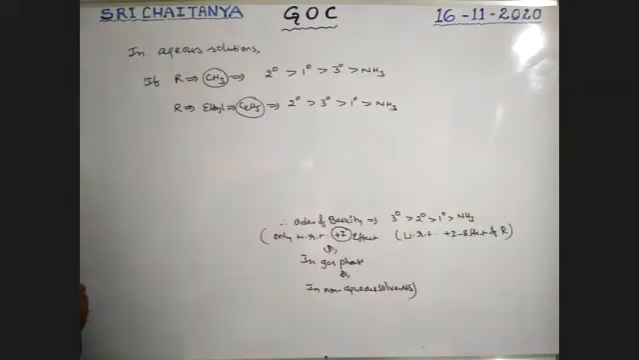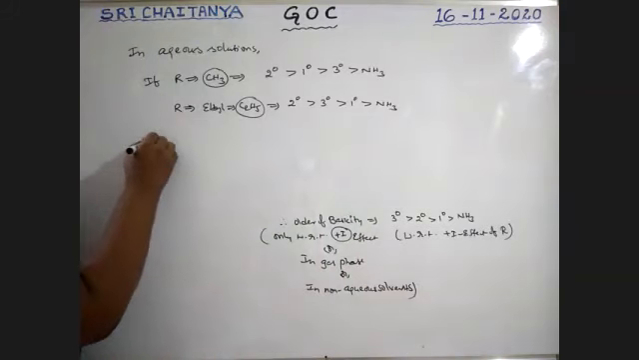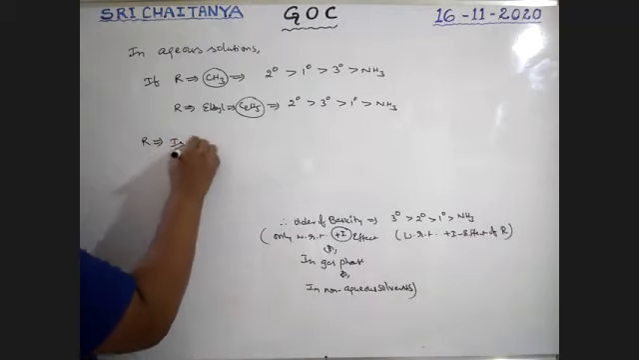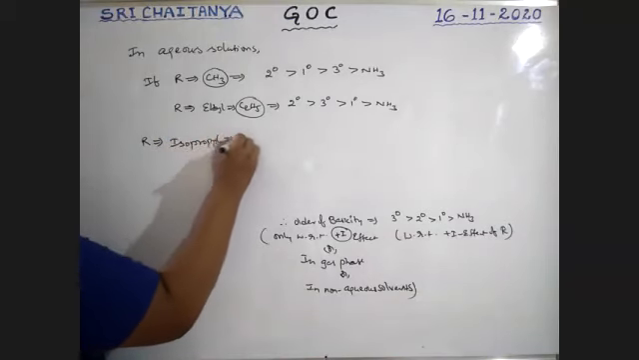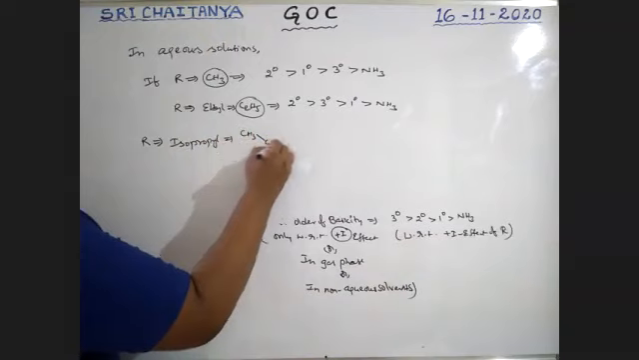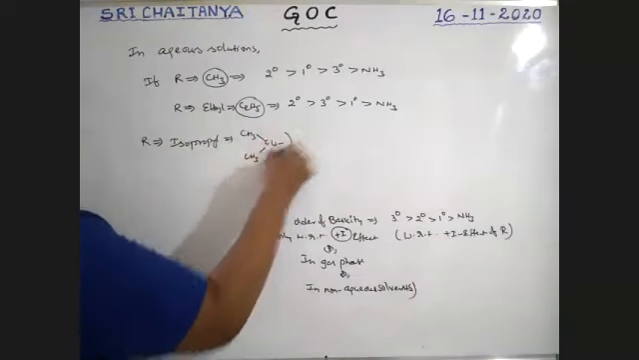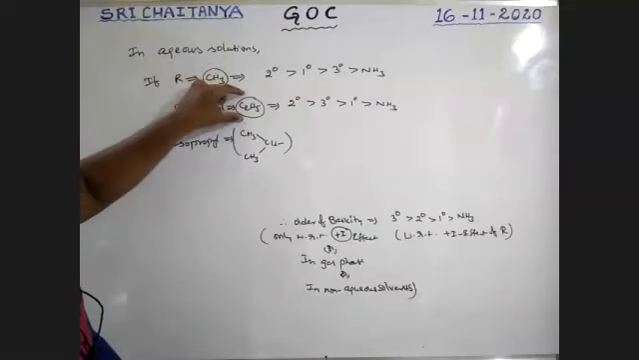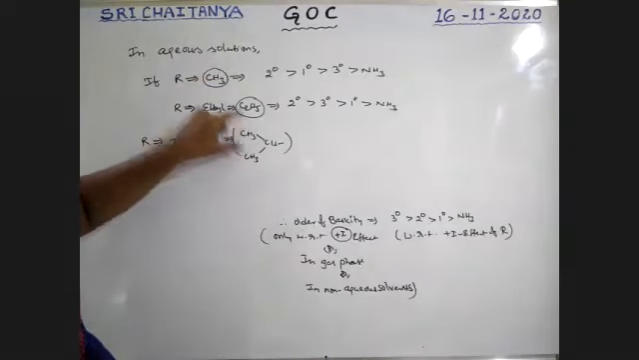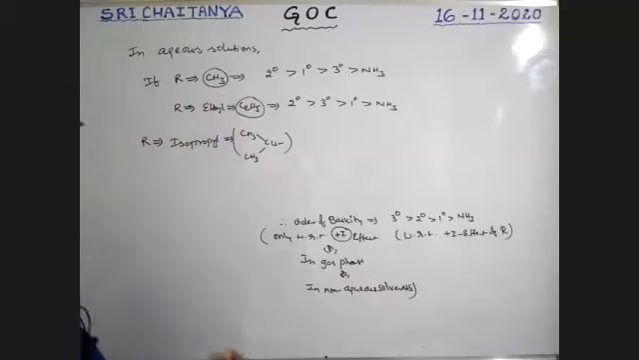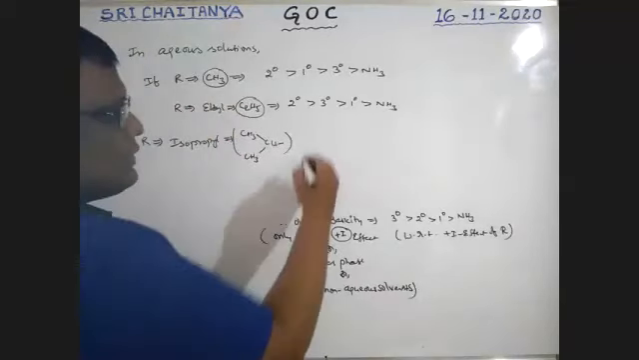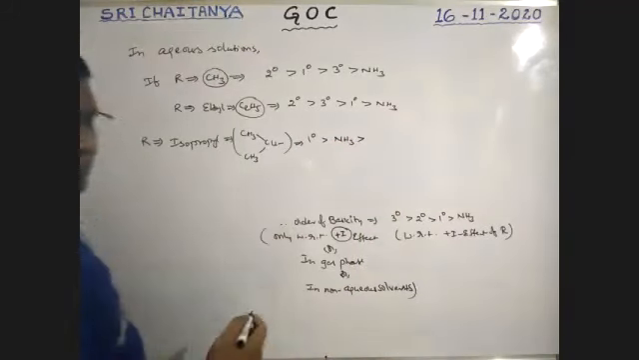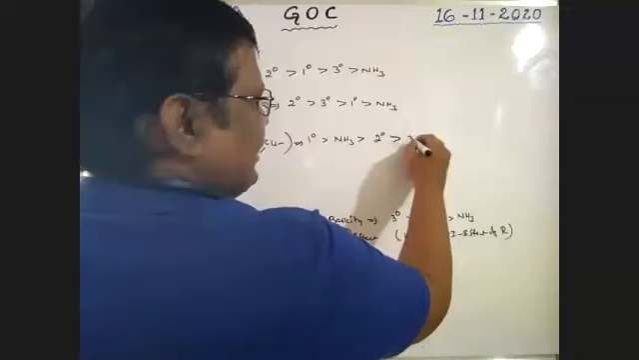If R is isopropyl, that is CH3, CH3, boys. If R is isopropyl, that means the bulkiness of the group increases. Small group, big group, biggest group. So bulkiness increases, boys. So that is primary greater than ammonia greater than secondary greater than tertiary.